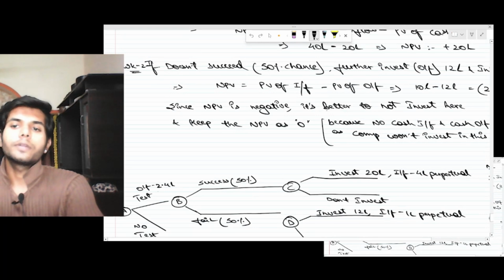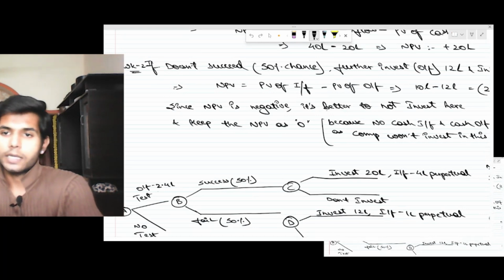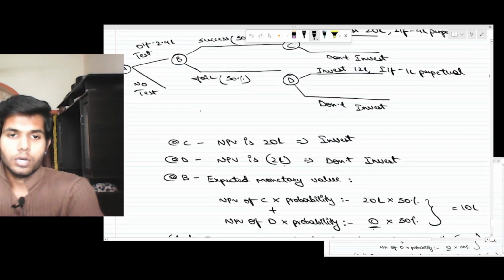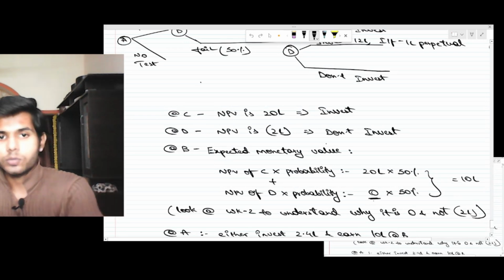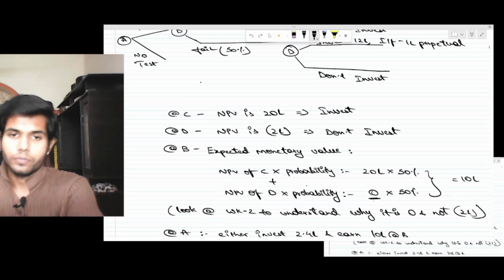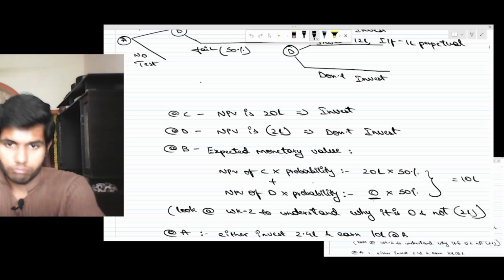Since NPV is negative, it's better not to invest here and keep the NPV as 0, because there is no cash inflow nor outflow as the company won't invest in this project. So at point C it is 20 lakh, therefore invest. At D it is minus 2 lakh, so do not invest. At B, these into probability plus these into probability gives 10 lakh, therefore you can invest.